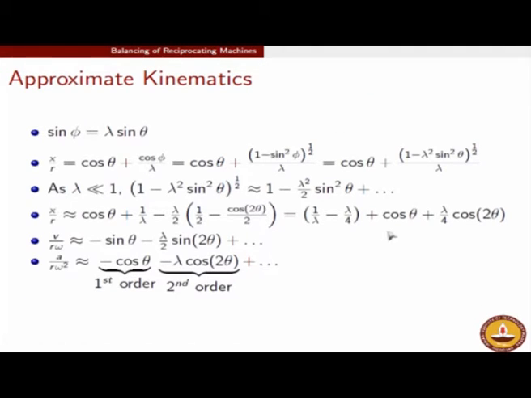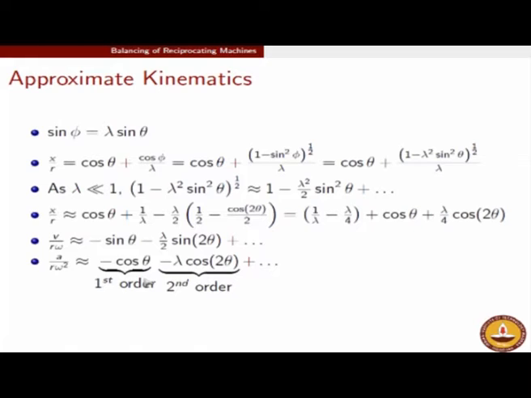and therefore these expressions will denote cos omega t, cos 2 omega t, sin omega t, sin 2 omega t, again cos and sin. So whenever we see cos omega t type of functions, we will call them first order. Whenever we see cos 2 omega t or sin 2 omega t type of functions, we will refer to them as second order. Similarly, if you see sin 3 theta, we will call them third order, and so on and so forth.